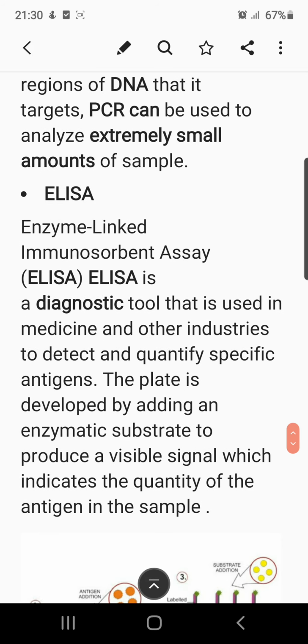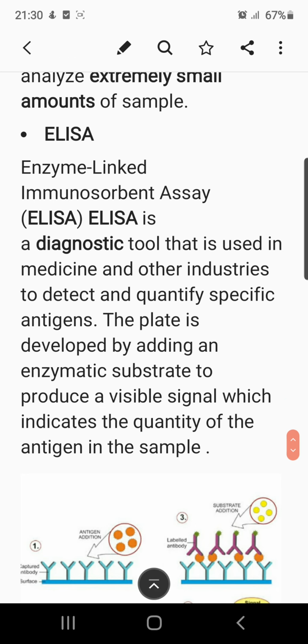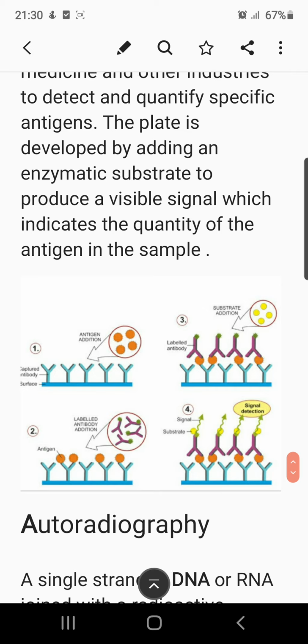So the plate is being developed by adding an enzymatic substrate to produce a visible signal, which indicates the quantity of the antigen in the samples. As you can see here in the picture, the capture antibody is fixed to the surface of the plate, and the different sources of the antigens are being added here.